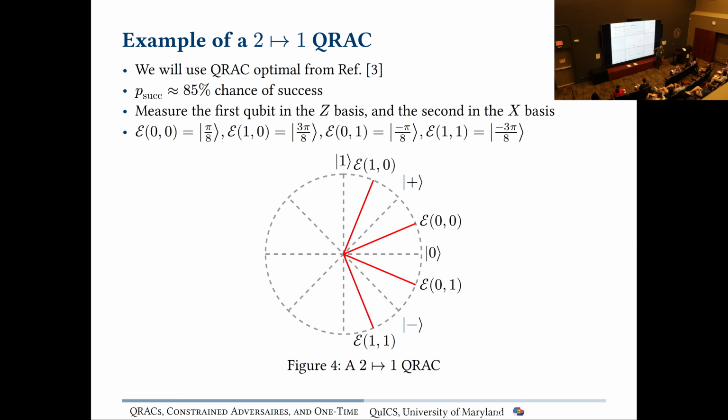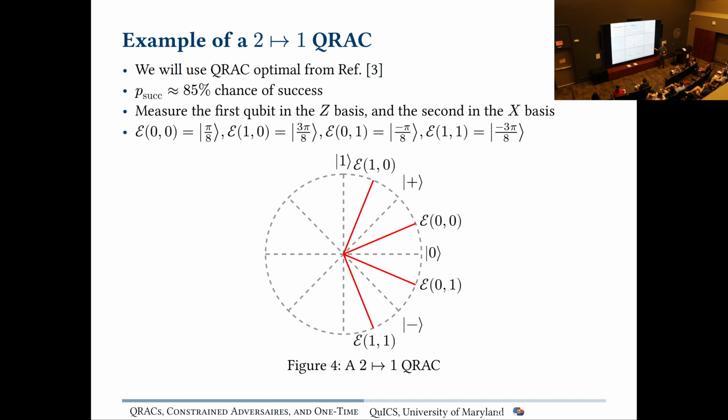If we want to encode the message 0, 0, we're going to encode it in the state that lies here, so it's going to be closer to the 0 state. It's like the pi over 8 state. And then 1, 0. Really the idea is, imagine you want to measure the first bit. Say we encode message 0, 0 and we measure the first bit. We're going to measure in the z basis, which corresponds to 1 and 0. We can calculate the probability by projecting onto this basis right here. We project here, and the chance of measuring a 0 is 85%. So with 85% chance, we're going to measure out b0.